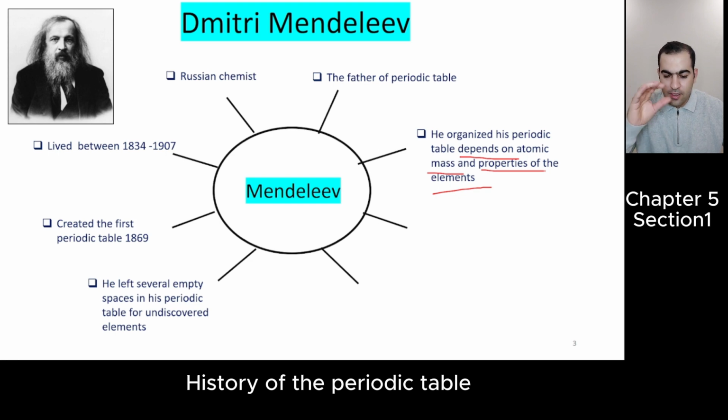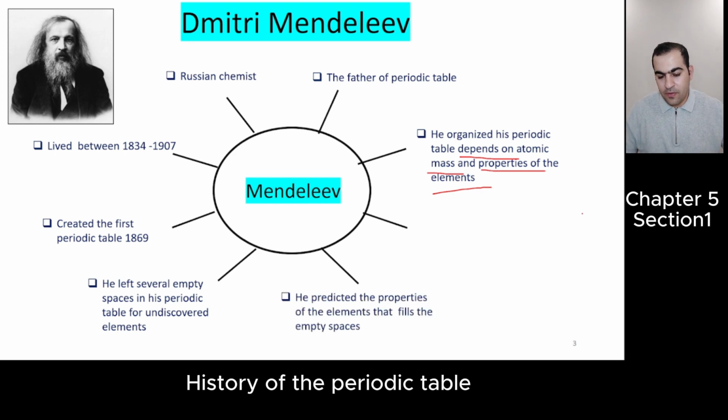And he said there are elements that are not found yet, but later you can find these elements and they will have these kinds of properties. Look, he predicted the properties of the elements that fill the empty spaces, meaning he predicted the properties of undiscovered elements that would fill these gaps, okay? And also he died without a Nobel Prize.